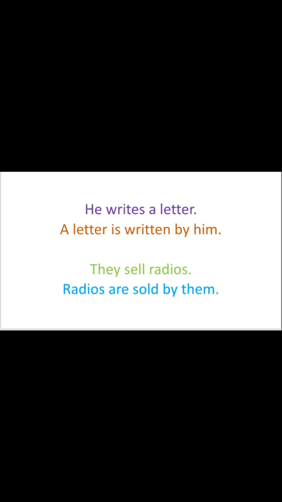Similarly, there's one more example over here. They sell radios. Radios, that is the object in the sentence, comes at the place of the subject. Radios is plural. That's why are is to be written after that. And the third form of sell is sold, by. After that, for they, we have to write them. So the sentence they sell radios has been converted into its passive form.